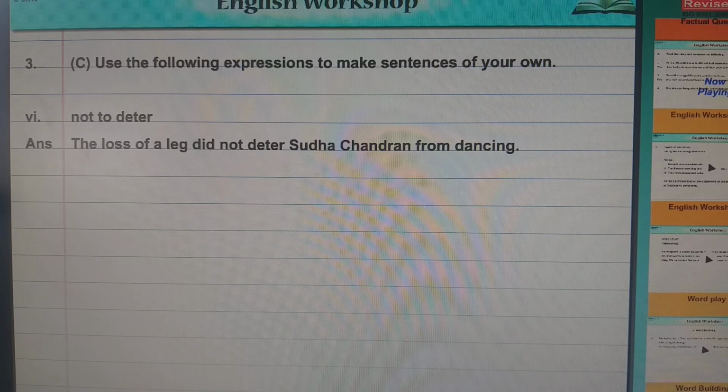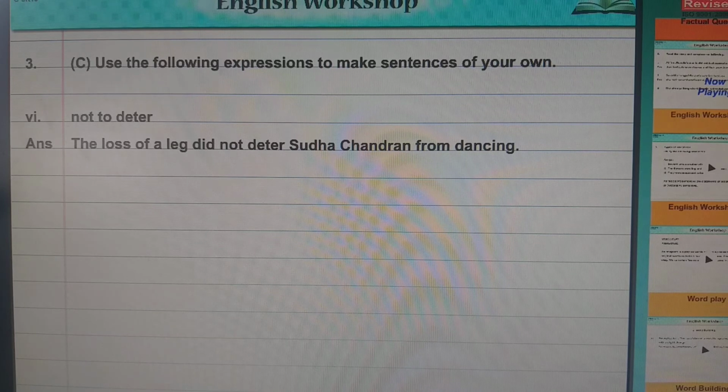Sudha Chandra is an actress at present, and she had lost her leg, and the doctor had told her that she would not be able to dance. She was a very well-known dancer at that time. So when the doctor told her that she could not dance, she did not give up. Yes, and the Jaipur foot, if you just see on Wikipedia, you will come to know more about that.